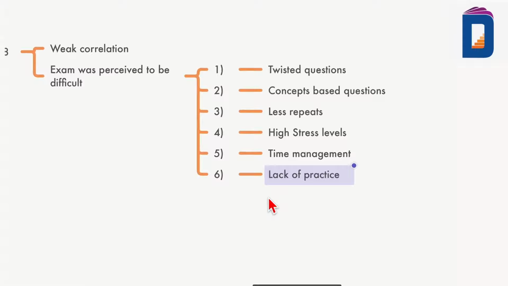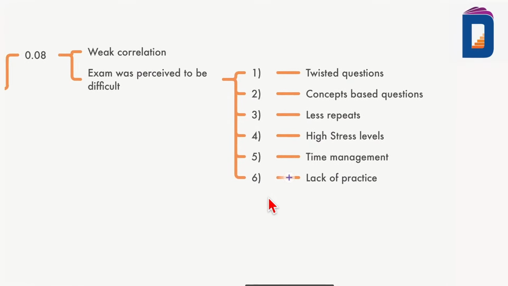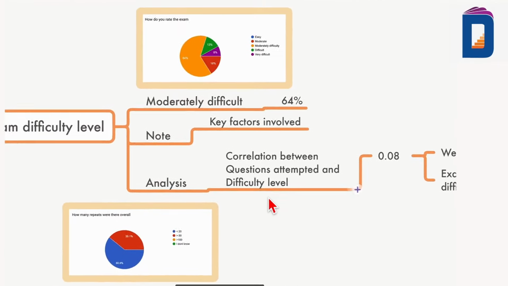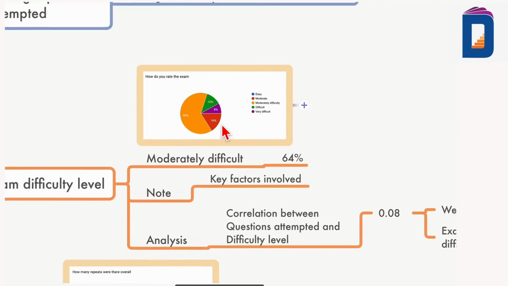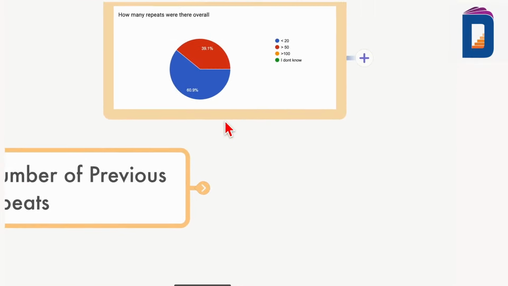Now don't worry. This happens to everyone. 98% of students do the same thing. So your competition is level. So that is about the rating of the exam. Now, this is very important.